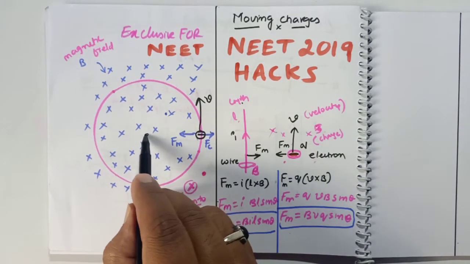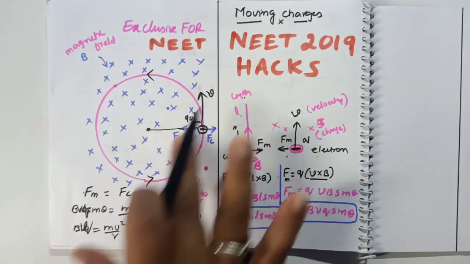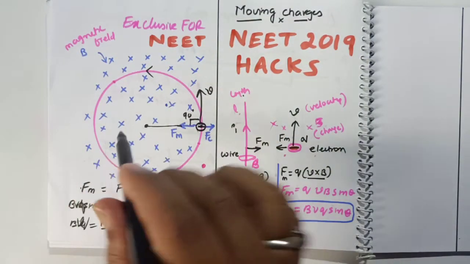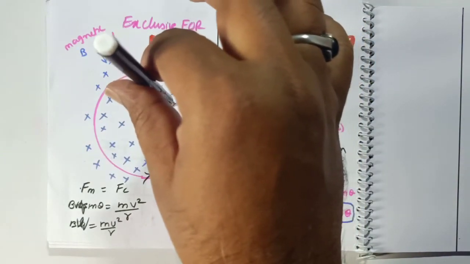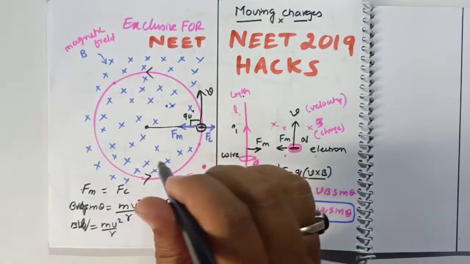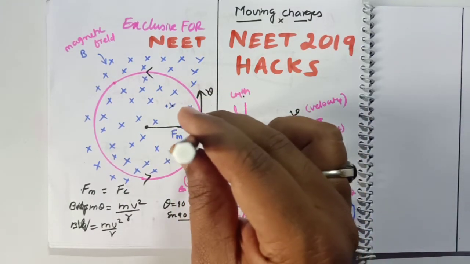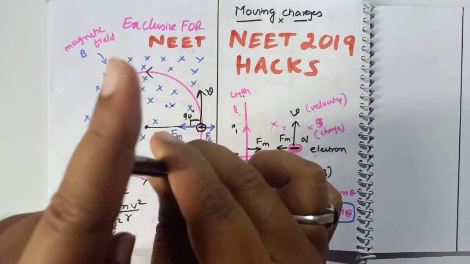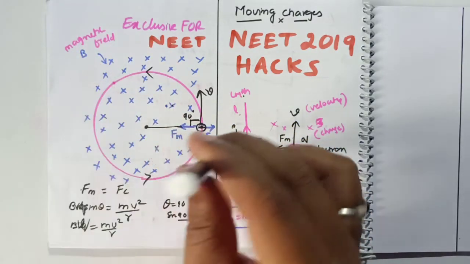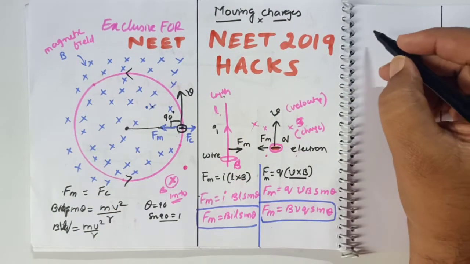Towards the center there is one force created here. The magnetic field is represented by into. Into means magnetic field is into the paper and perpendicular to the paper. Then when this electron moves, then what happens here? Direction of the magnetic field is into the paper and direction of the velocity is in this way, along the direction of my finger. Both are making 90 degrees here. Then what is the formula you are going to apply? I am showing it here.